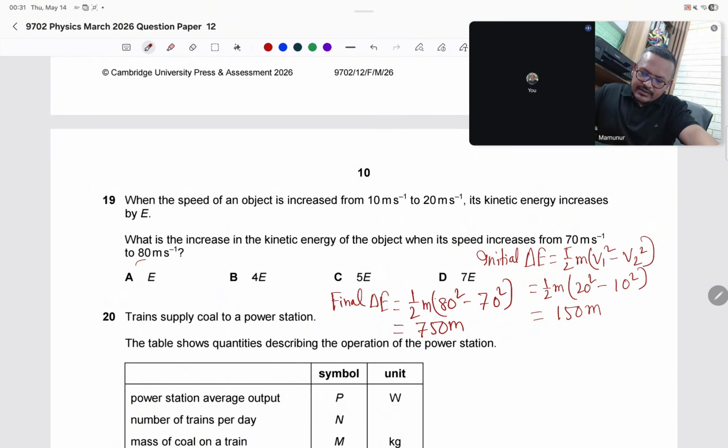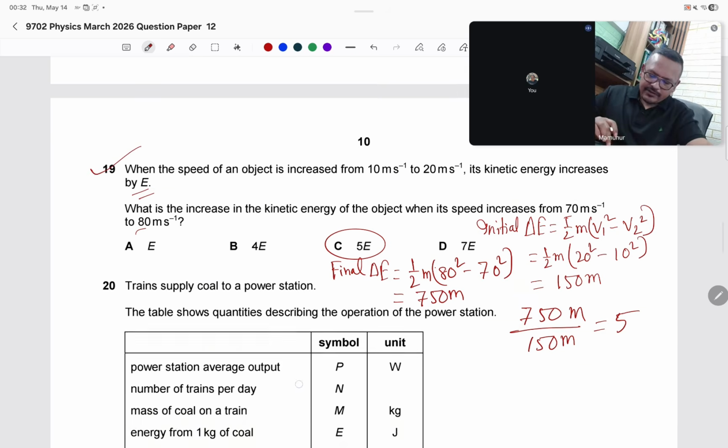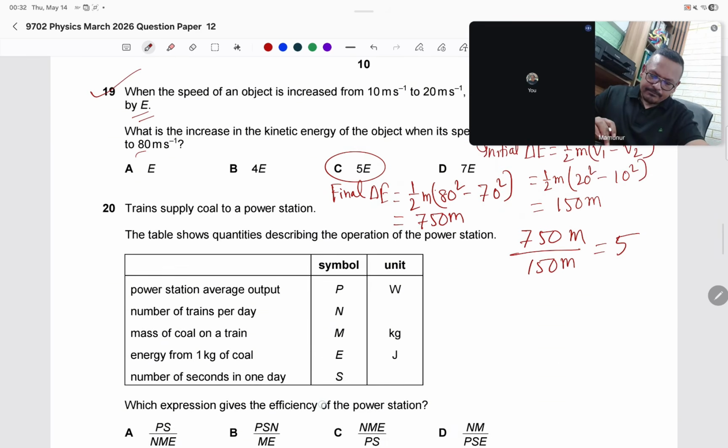What is the increase in KE of the object? Kinetic energy increases E. So if 150 m is the E, then it increases by 750 m divided by 150 m, which is 5. So here we are getting 5E. 19, answer 5E.